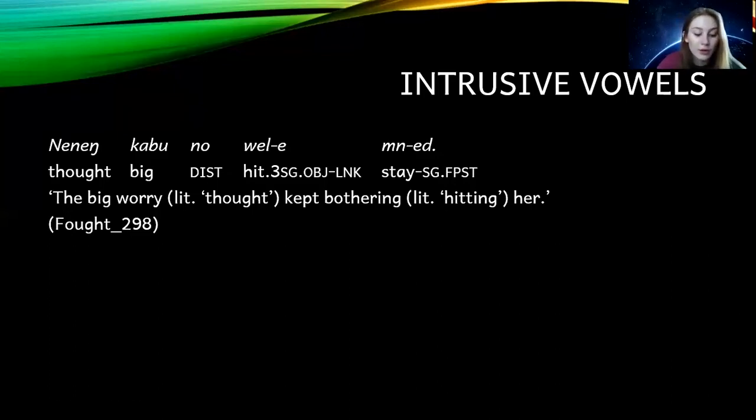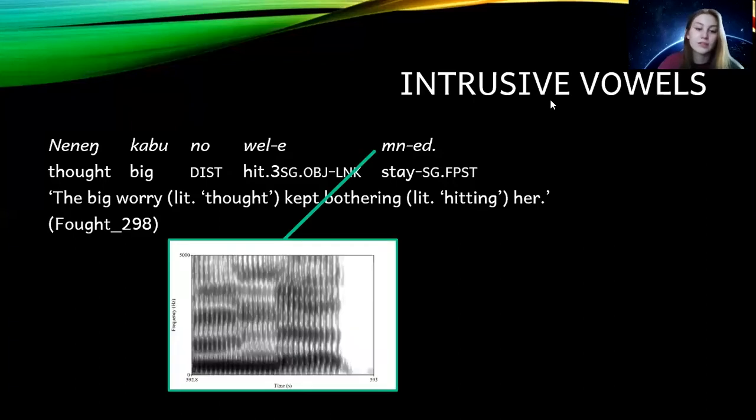All right, so this variability, this optionality is very common, and we'll talk a little bit more about that later. As you can see here in the spectrogram, there's no such evidence of formants or a vocalic gesture in between the M and the N.